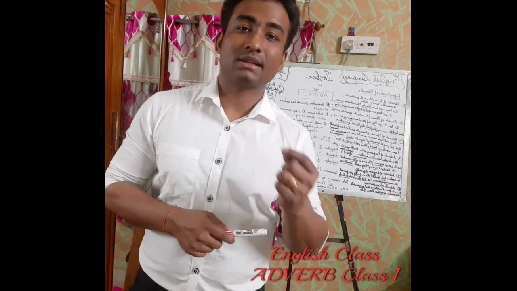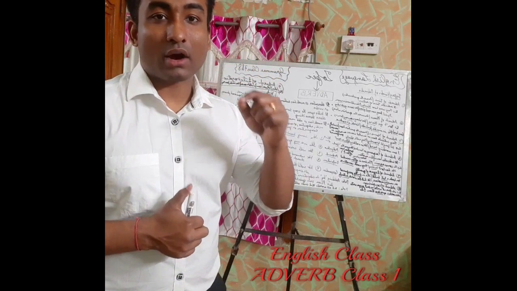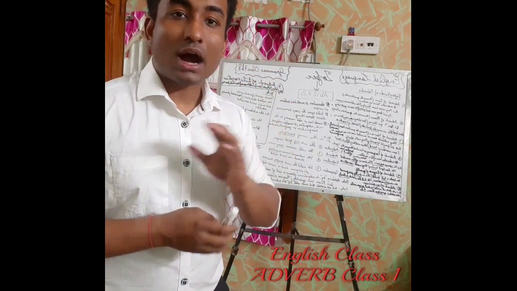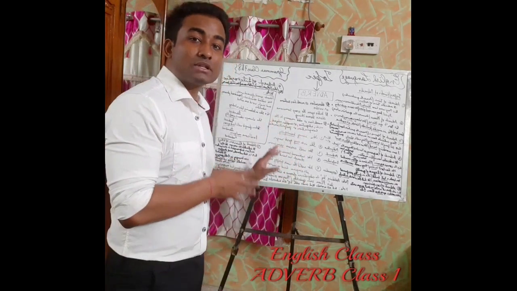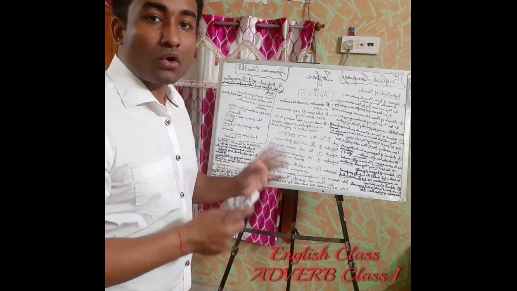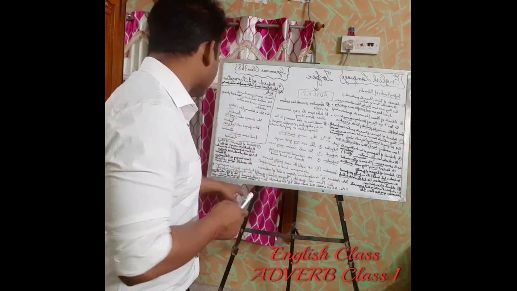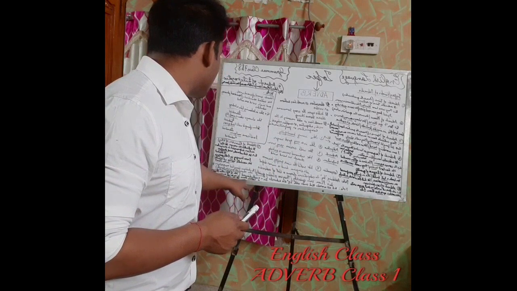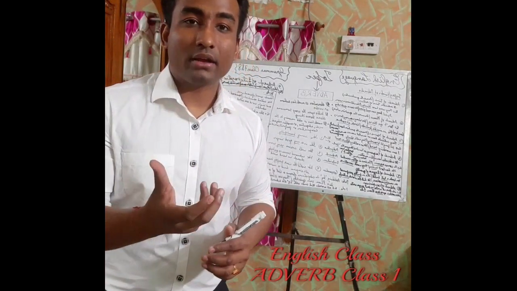So there are places where all ly words, or all adjective plus ly words, are not going to become an adverb. So there are certain exceptions, like I have bought a costly diamond. Here costly is not an adverb, guys. Then lovely dress.